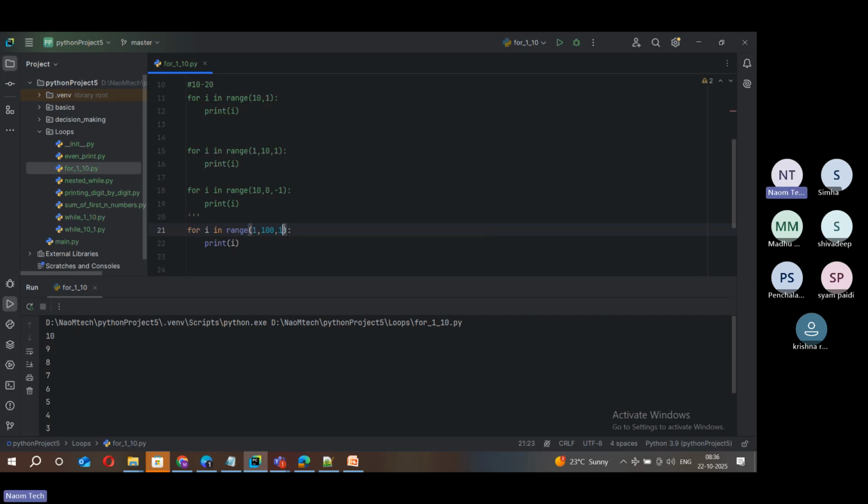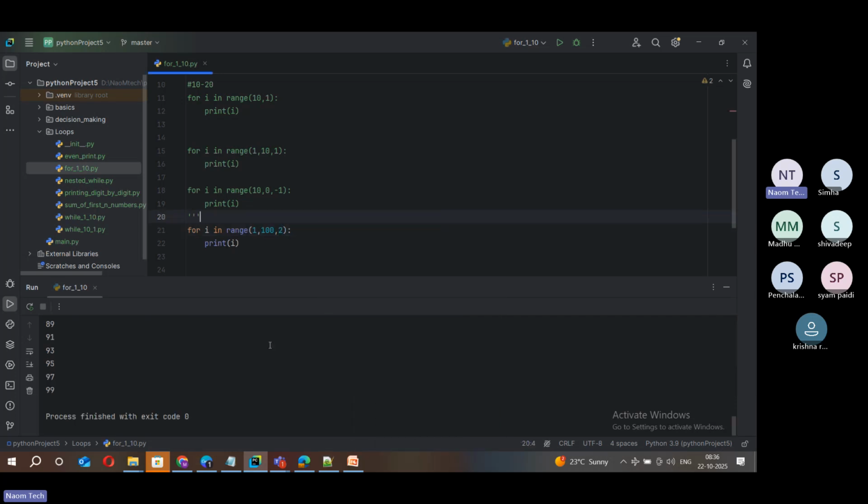Suppose I put 2 here. It is trying to generate a range of numbers, and each number is incremented by 2. The step here is 2. Suppose I run this now. You can see that it started with 1 and generated all the odd numbers.